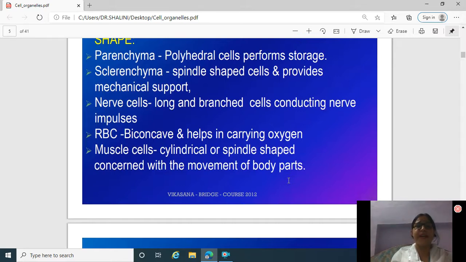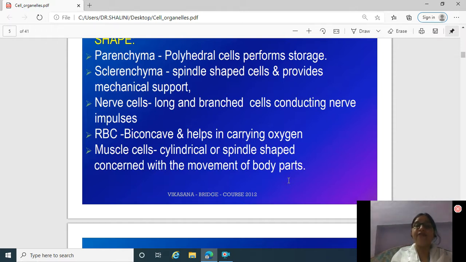For example, in plant cells, parenchyma cells are polyhedral cells. They perform storage. Sclerenchyma cells are spindle-shaped cells and they provide mechanical support. Nerve cells are animal cells and they are long and branched cells.